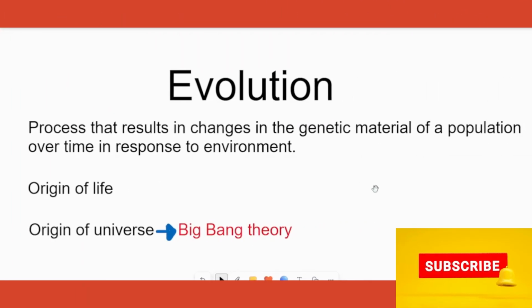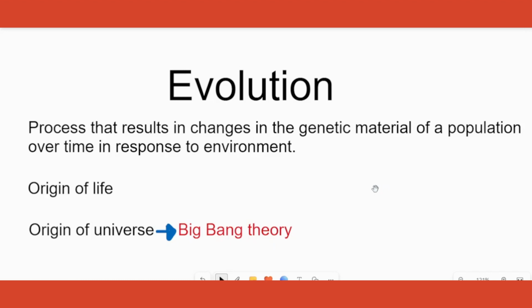Today we are going to learn the chapter Evolution from grade 12 biology. First and foremost, we need to know the definition of evolution itself. It states that it is all the changes that are happening to the genetic material of an organism over a long period of time, in response to the environmental changes. That is called evolution.